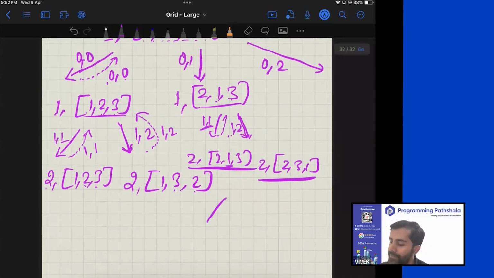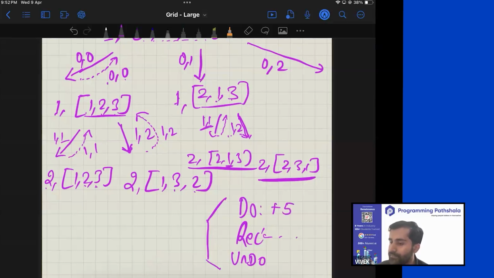There is a very, very simple essence of backtracking. You do an action. That action could be anything. And then you recurse, you make function calls. When that function call is over, you undo your action. So if the action that you did was adding 5, what will be the undo of it? -5. If you divide it by 100, what will be the undo of it? Multiply by 100. If you inserted an element, let's say your data structure was a list, what will be the undo of it? Delete that element. Exactly. Figuring out do and undo, this is common sense.